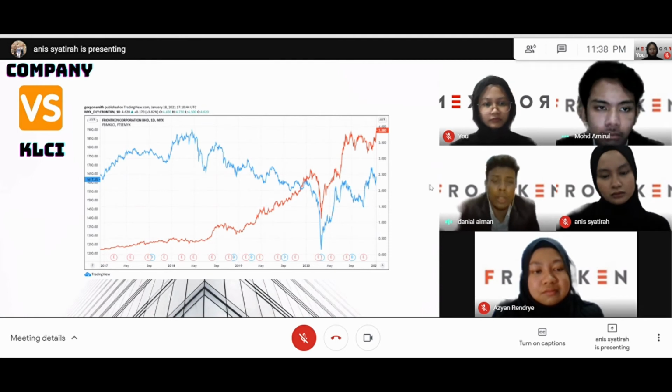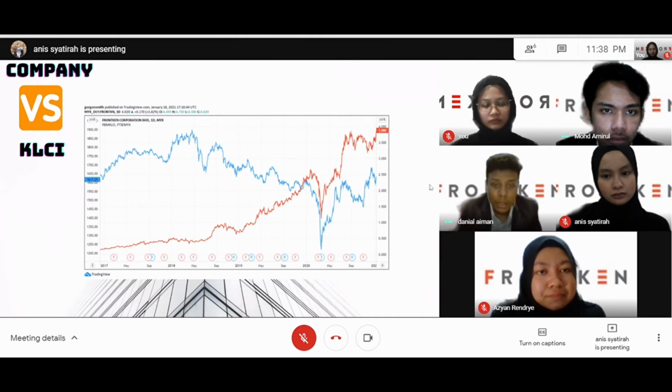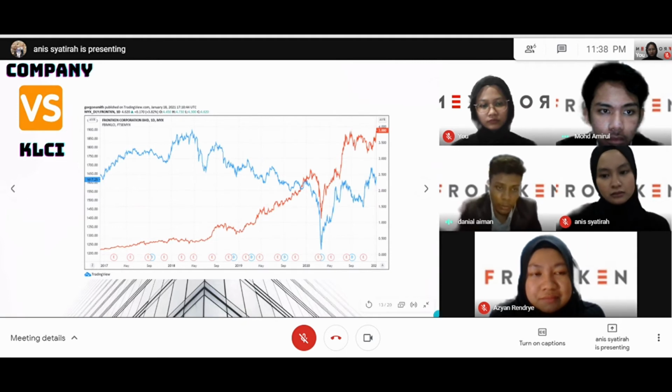We can conclude that Franken can make profit and losses on its own, because the company's products are served to oil and gas companies and industrial, whether the FTSE Bursa Malaysia KLCI movement is bearish or bullish in the market. Thus, Franken Corporation Berhad is outperforming. Okay, let's move on to the company versus competitors.